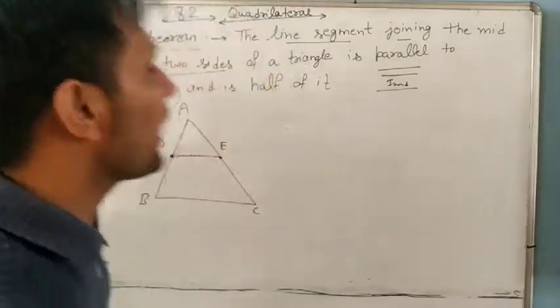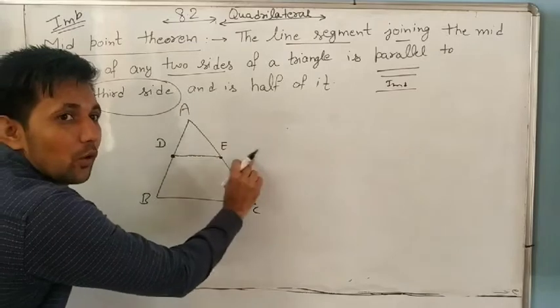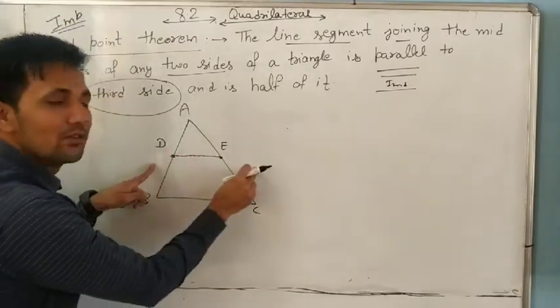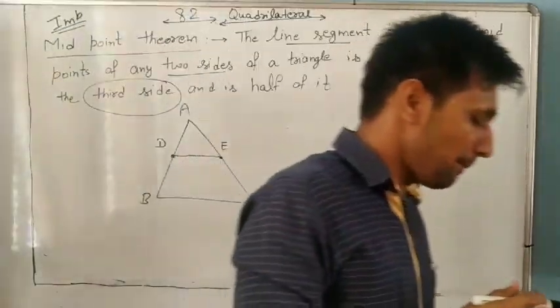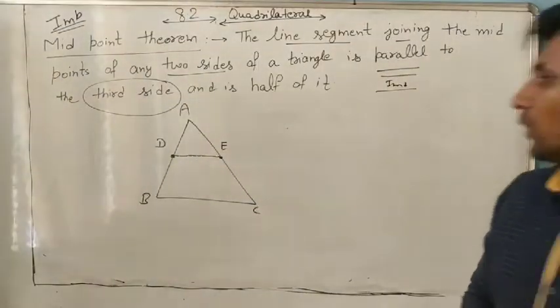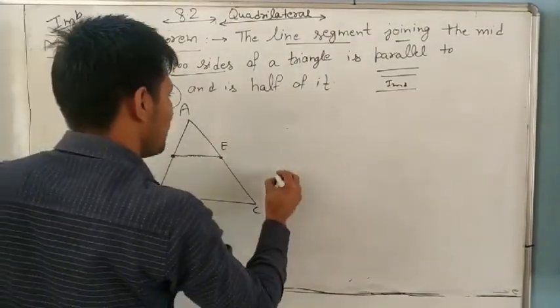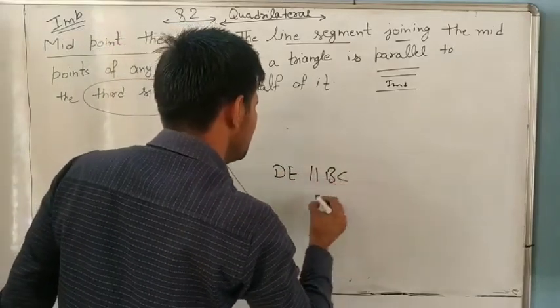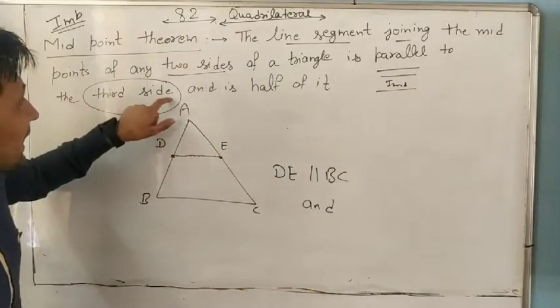So it means if any line segment joins the midpoints of two sides, one side this one and one side this one, these are the midpoints, a line segment joining the midpoints of two sides of a triangle is parallel to the third side.